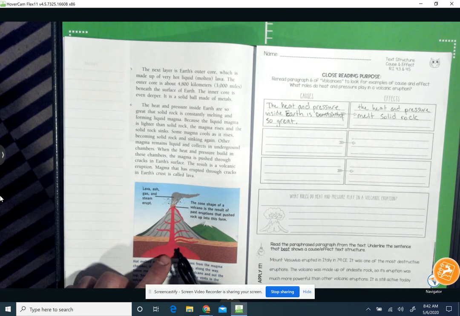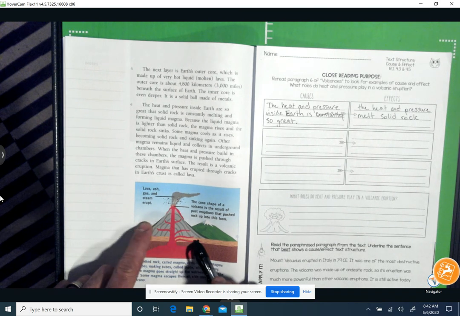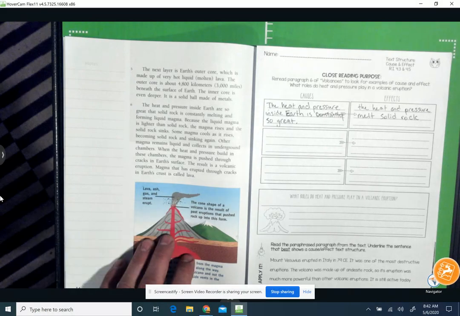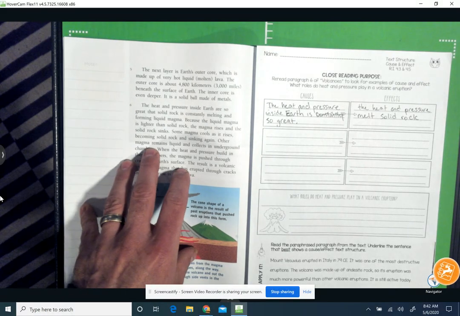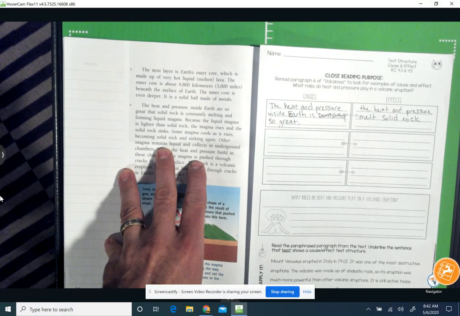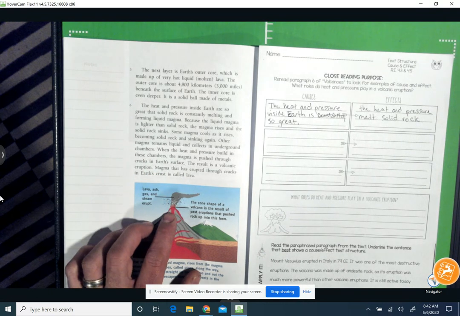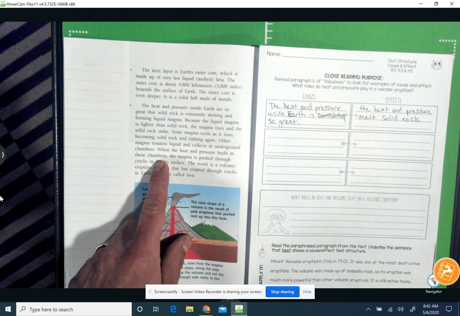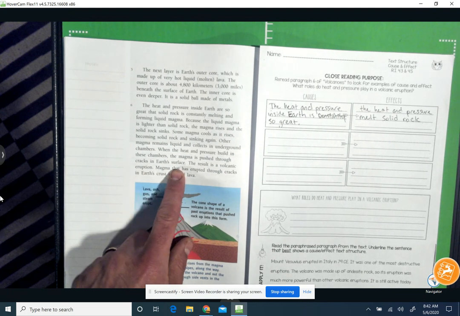And so some of that magma, as it goes, it collects inside of these chambers right here. Okay. And so, as more and more, and that's what I'm reading here, other magma remains liquid and collects in underground chambers.